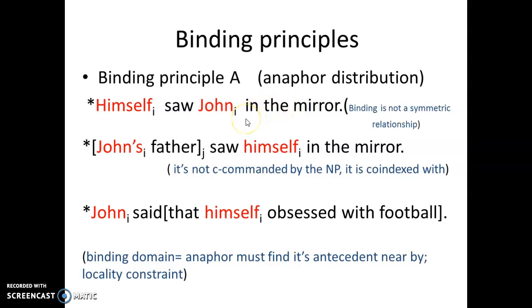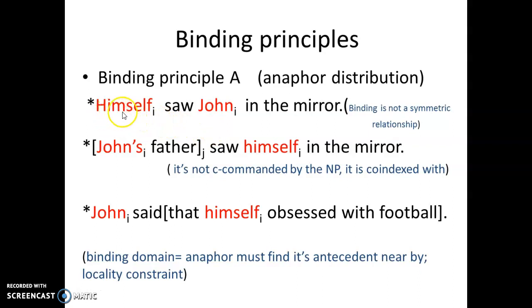So we move on to binding principles, and we have three principles here. The first one is the anaphor distribution. As we know, for the anaphor to work and be functional correctly in the sentence, it has to have another noun phrase in the sentence to get its meaning from.